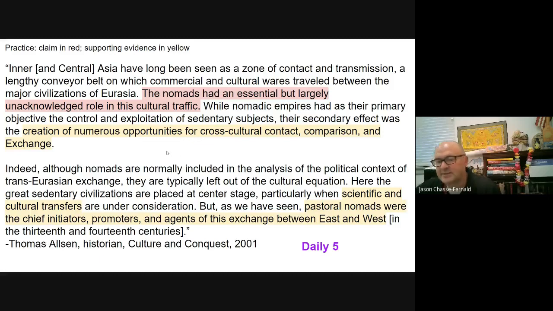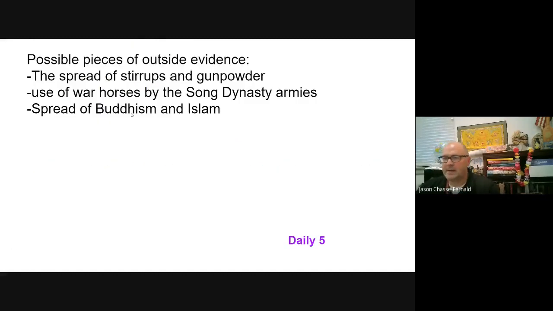And as far as the outside evidence, either from your homework from last night or the night before, or from notes from class last week, maybe you identified something like the spread of stirrups, something we talked about in class. Gunpowder was from your homework from last night. Horses coming off the Central Asian steppe from the pastoral nomadic people into the Song dynasty, right?